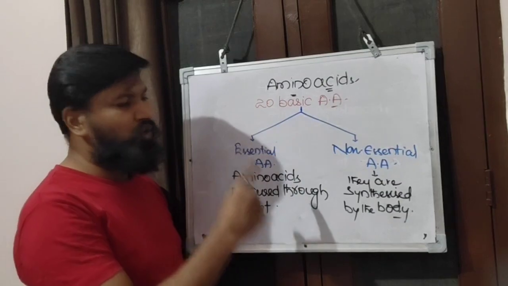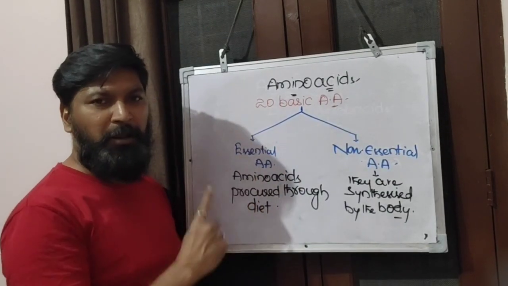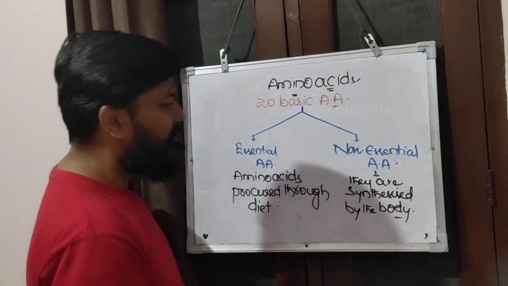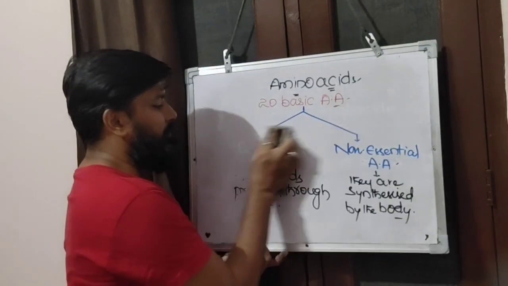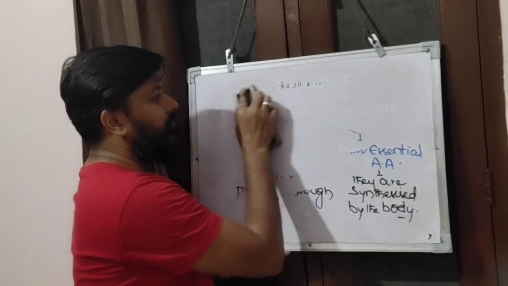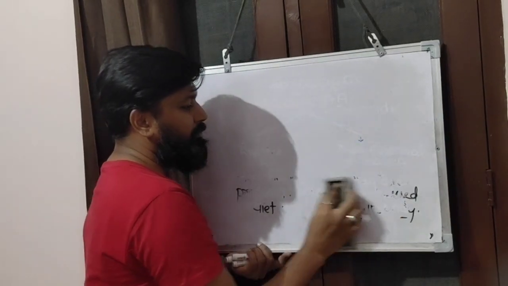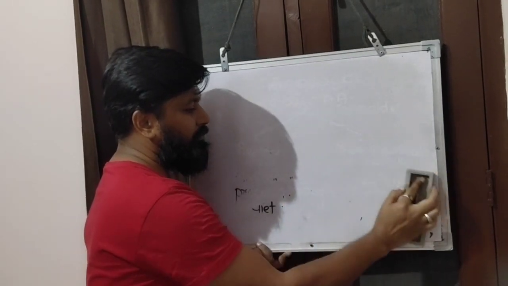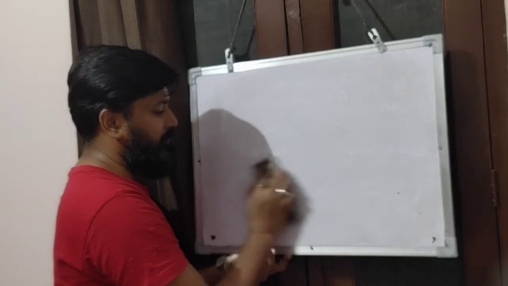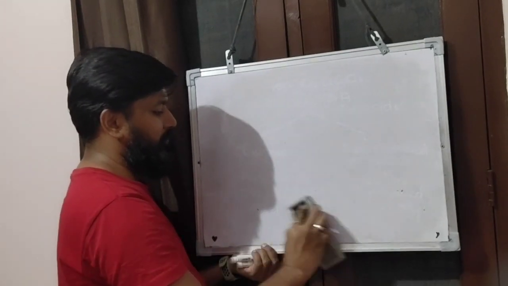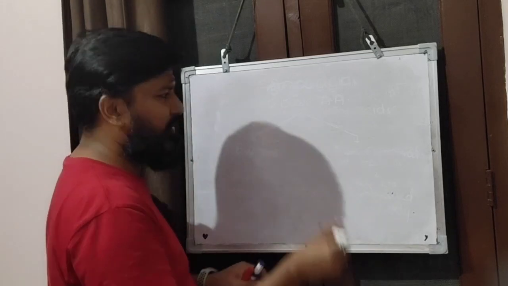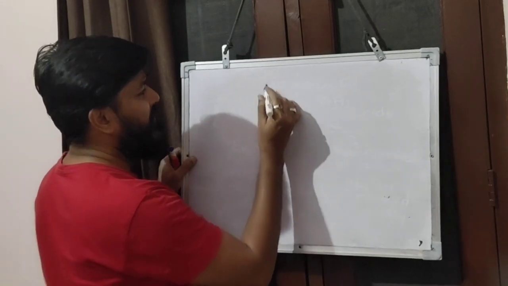Right, children? So let's classify the amino acids. I'm going to list out the amino acids in sequence, essential and non-essential.